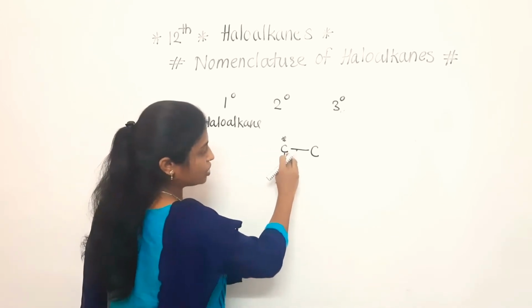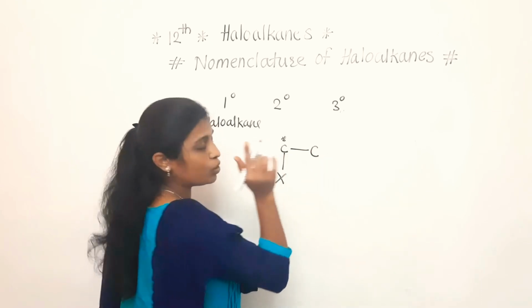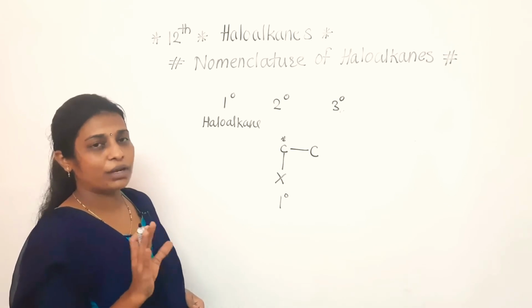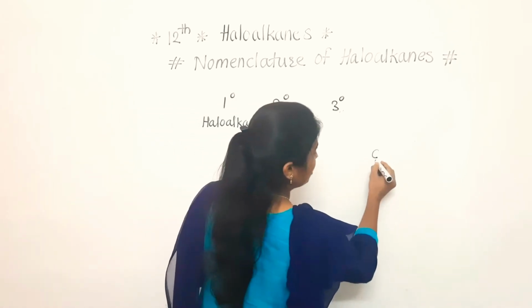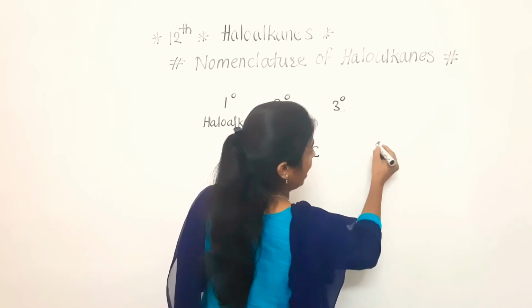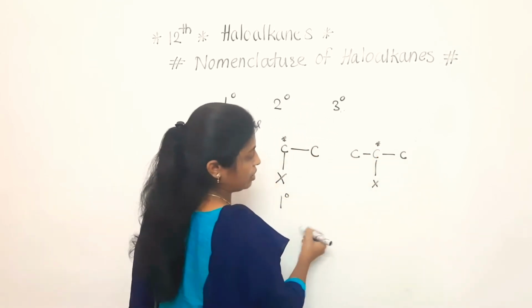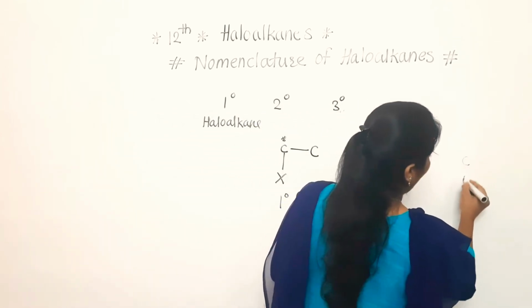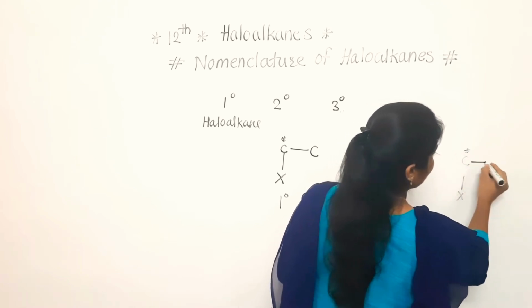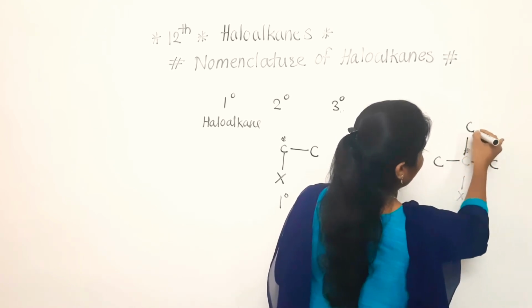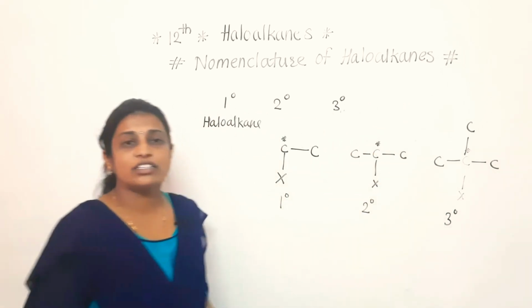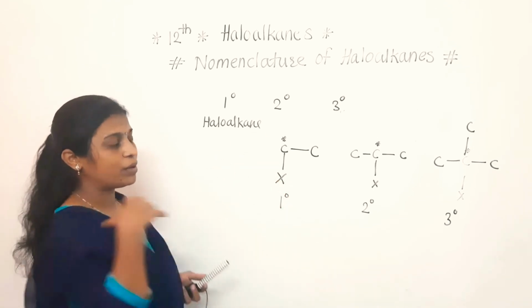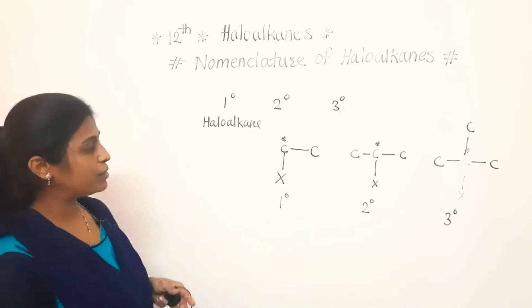If that halogen-attached carbon is connected to only one carbon, then it is called a primary alkyl halide or primary haloalkane. Next, if the halogen-attached carbon is attached to another 2 carbon atoms, then it is called a secondary alkyl halide. If the halogen-attached carbon is attached to the other 3 carbon atoms, then it is called a tertiary alkyl halide. That is also an important point. Hope you have completed this part also. If not, please complete it fast.